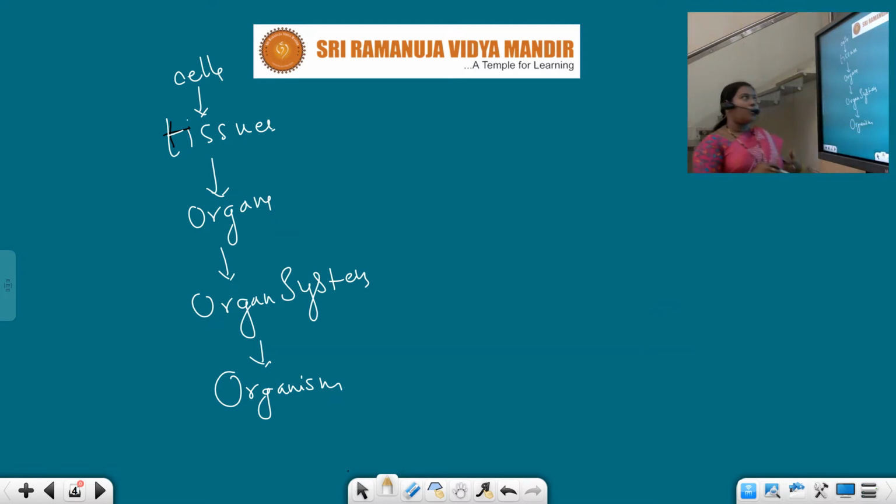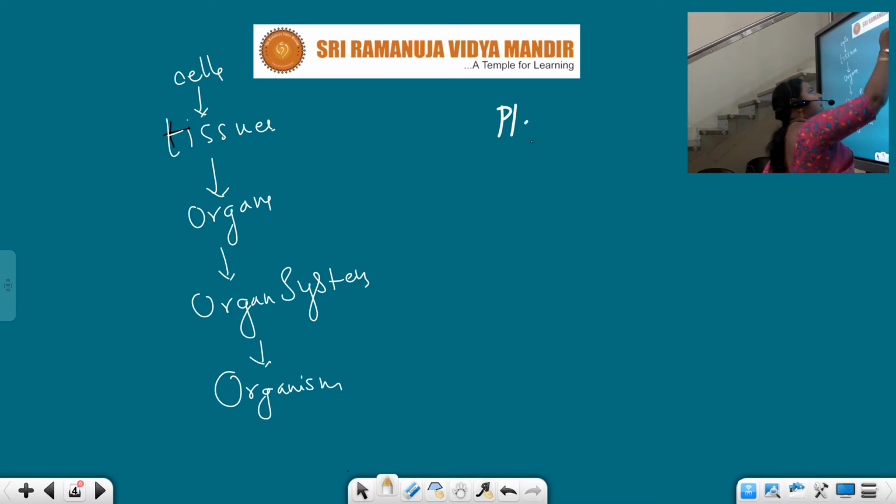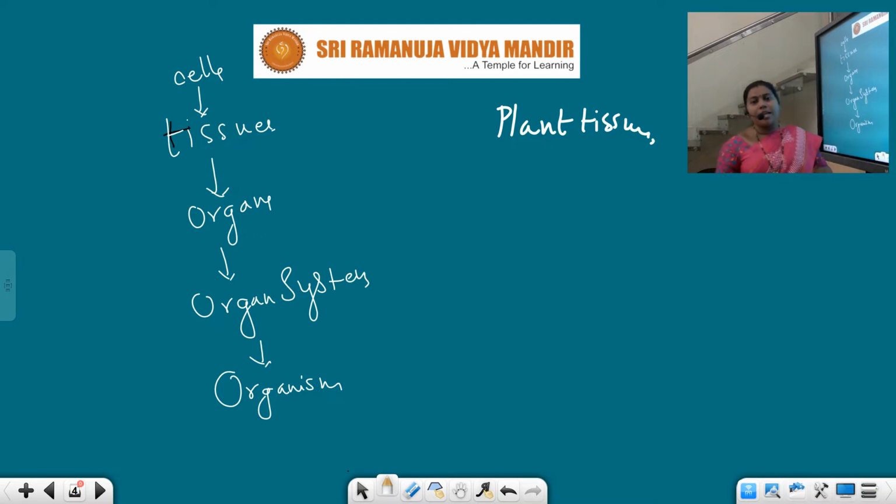So already we discussed plant tissues. Plant tissue is of two types: meristematic and permanent. Under meristematic, three types are there: intercalary, lateral and apical meristems we discussed. About the permanent, simple and complex: under simple, parenchyma, collenchyma, sclerenchyma we discussed, and under complex tissue, phloem and xylem we discussed.